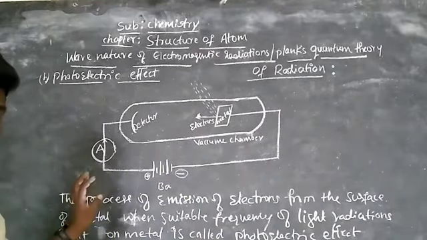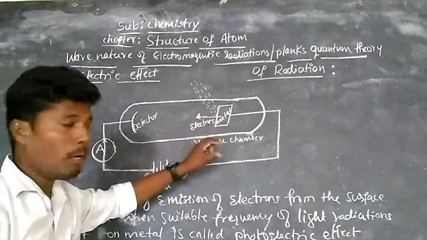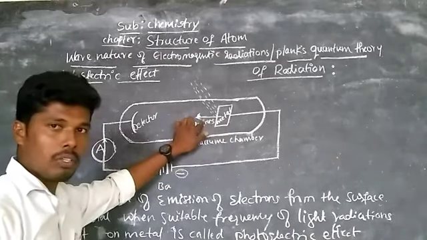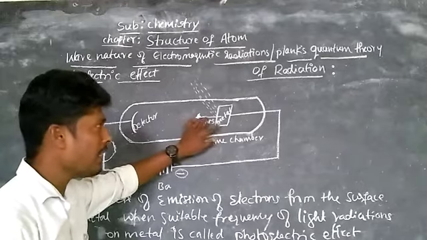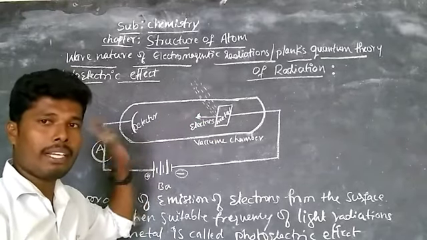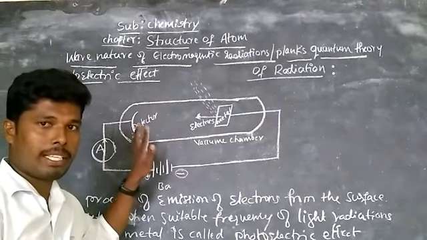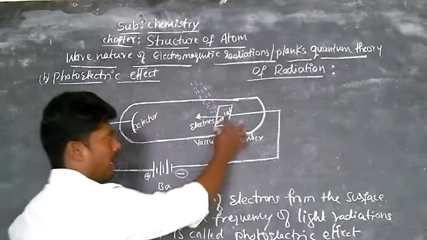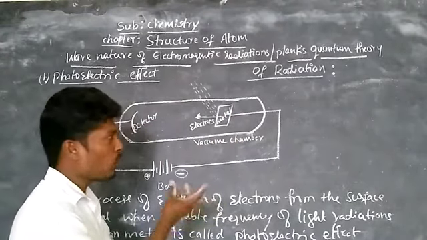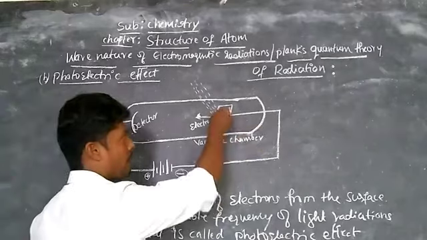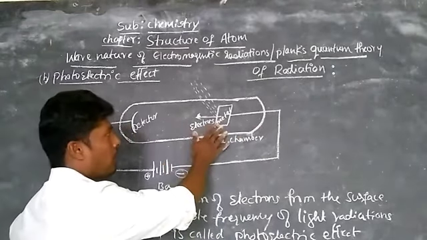So here the metal has a minimum energy to emit electrons. Below that, the photoelectric effect cannot take place. Okay, a metal has its own energy, and only when we supply that much energy do the electrons get emitted.